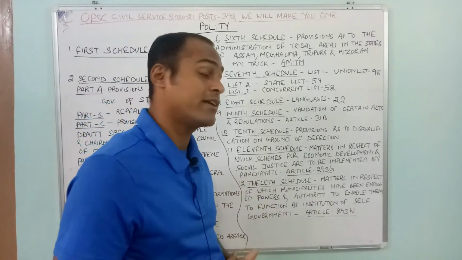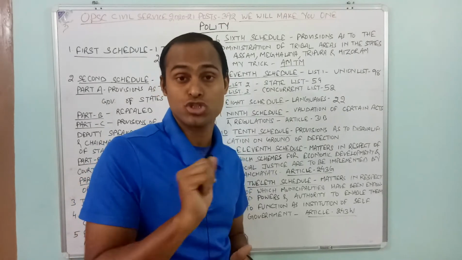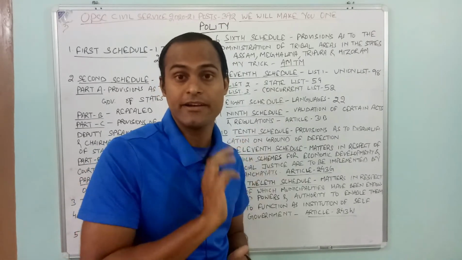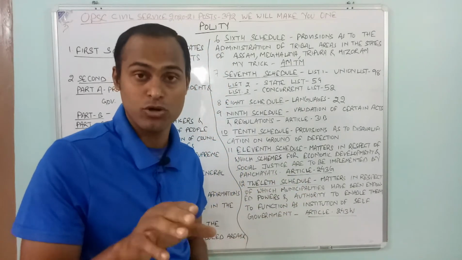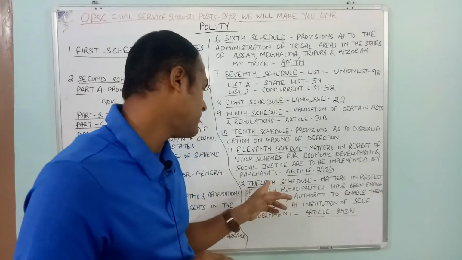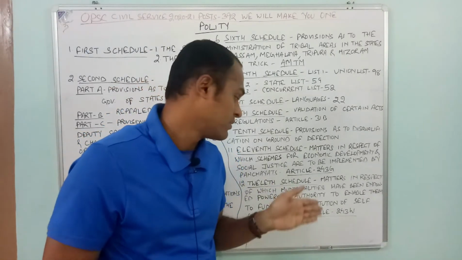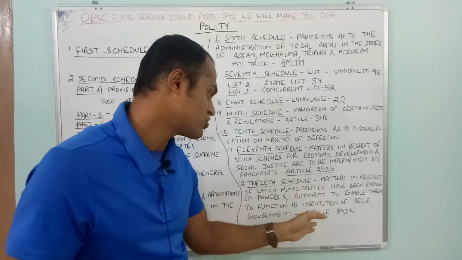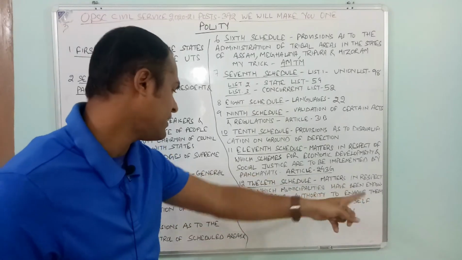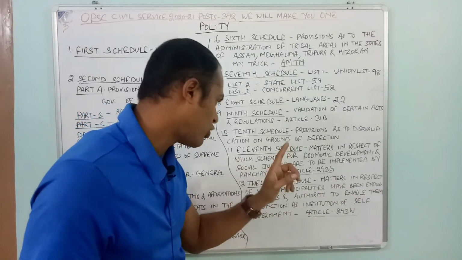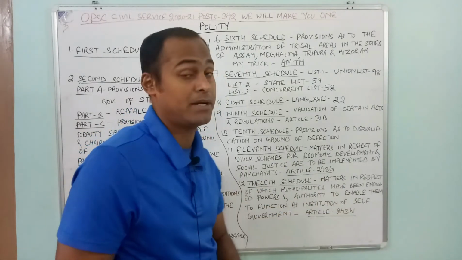Then coming to the 12th schedule. As I mentioned, the 73rd Constitutional Amendment Act is related to Panchayati Raj. In the same way, the 74th Constitutional Amendment Act, during the Narasimha Rao government, came in the form of municipal corporations and added the 12th schedule to the Indian Constitution, Article 243W. These are matters in which municipalities have been endowed with powers and authority to enable them to function as institutions of self-government.